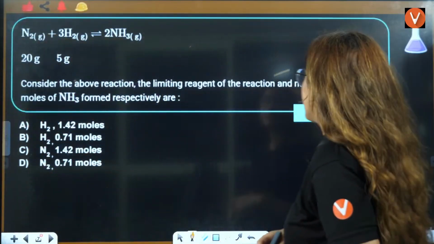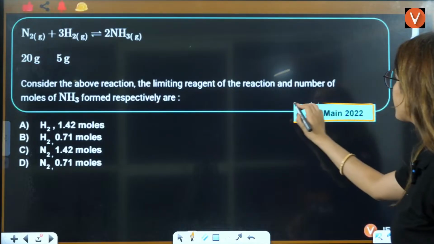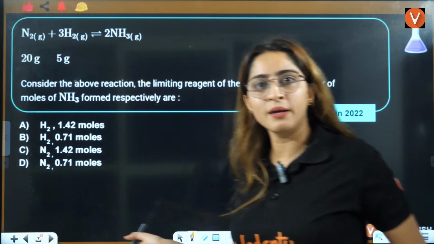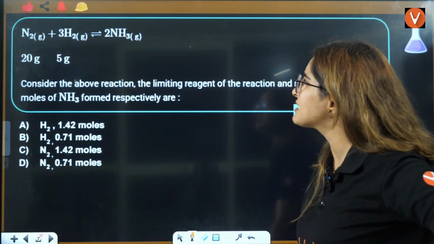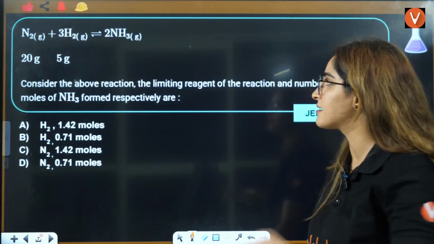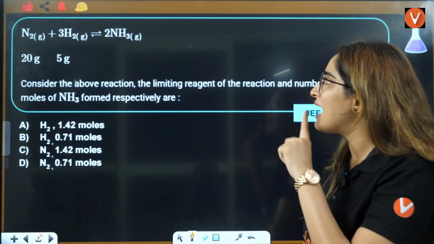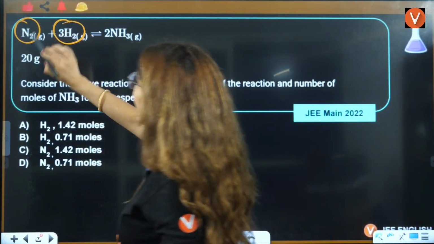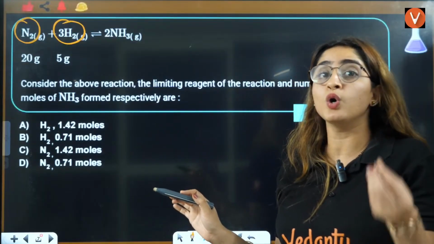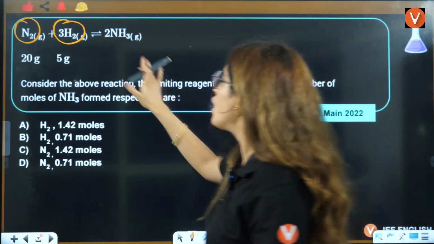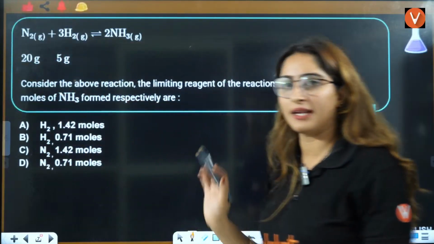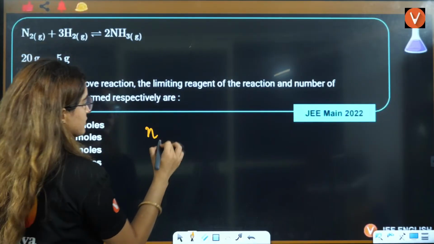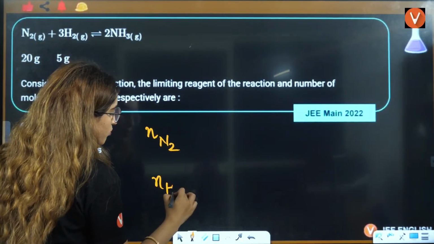So let's see this. This is a question of JEE Mains 2022. Let's solve this question and you will see, such a simple question. So this is N2 plus 3H2 give rise to 2 NH3. That is your Haber's process. Now, for both the reactants, they have given you a hint to calculate the moles. So first thing in the case of limiting reagent, what you need to do is find the moles of reactants, moles of N2 and moles of H2.